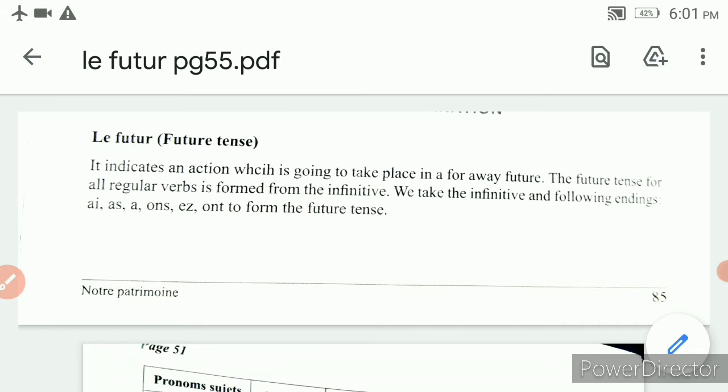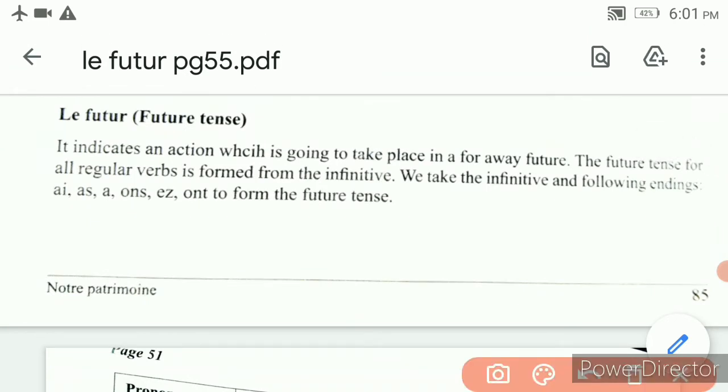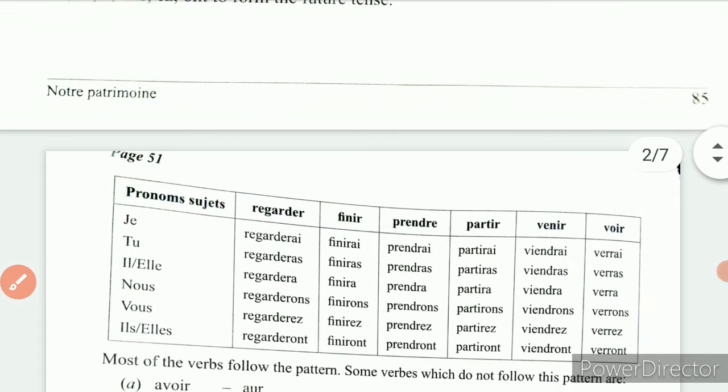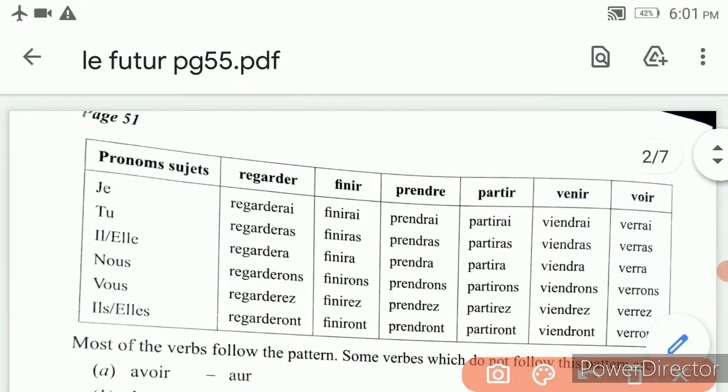So usually it has the endings AI, AS, A, ONS, EZ, ONT. Let us see how it is getting formed here. For ER verbs, you have to write the verb as such and add the endings. For IR verbs, you also write the verb as such and add the endings. For RE verbs, you have to remove the E at the last and add the endings given. Even for this kind of TIR verb, it is the same: AI, AS, A, ONS, like that.